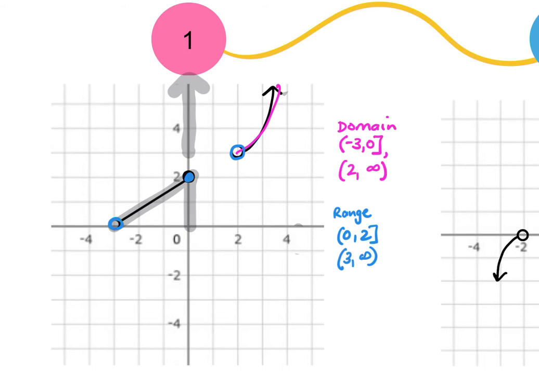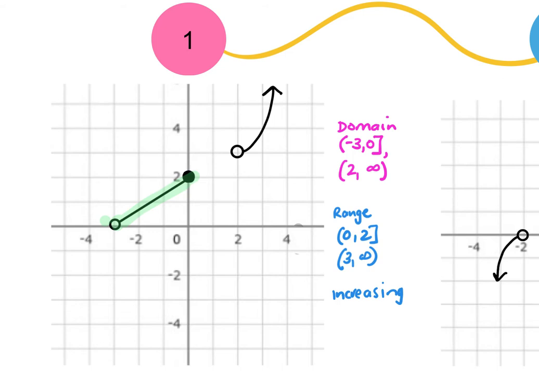Okay, that's range. Now we want to talk about Xavier. So is range just y? Correct. Domain X, range Y. Now we want to talk about increasing and decreasing behavior. So I'm moving from left to right so that my numbers go in order from least to greatest. As I move from left to right, this first little part of my graph, would I say that's increasing or decreasing? That's increasing. So it is increasing, and I only give the X values for the increasing.